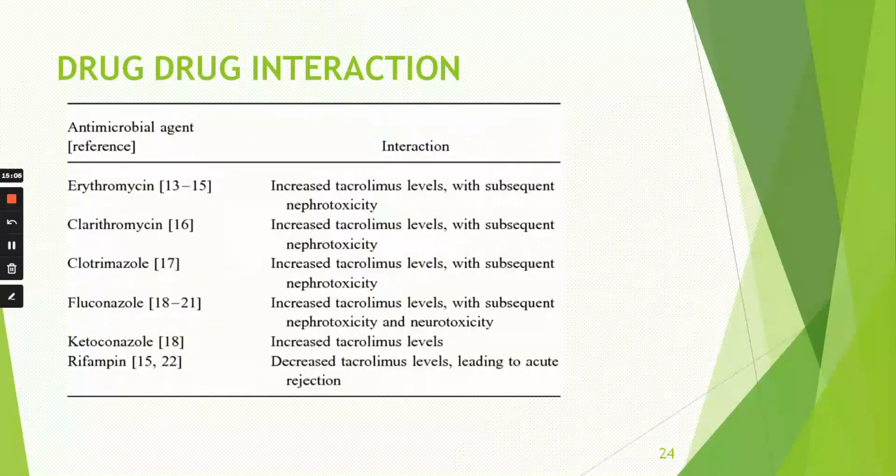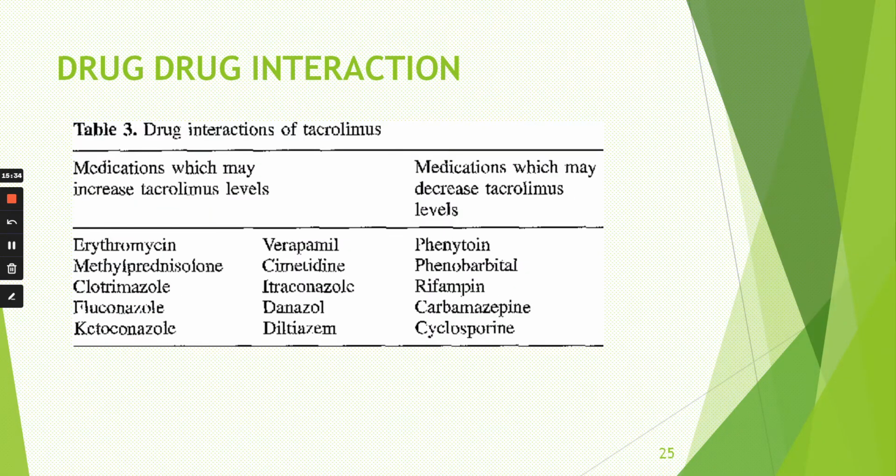Now, the drug-drug interactions of tacrolimus are erythromycin, clarithromycin, cotrimoxazole, fluconazole, ketoconazole, and rifampin. Except rifampin, everyone increases the tacrolimus levels, but rifampin decreases the tacrolimus levels, leading to acute rejection and subsequent nephrotoxicity. Now, these are a few drugs which increase the tacrolimus level, and these are a few which decrease the tacrolimus level.